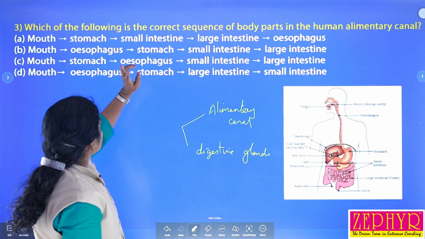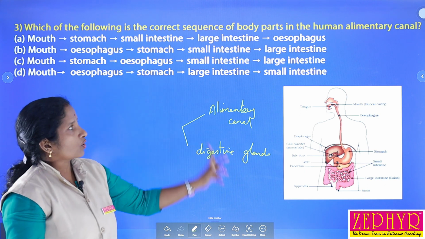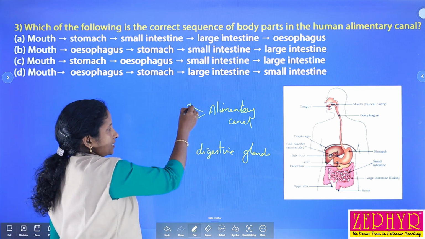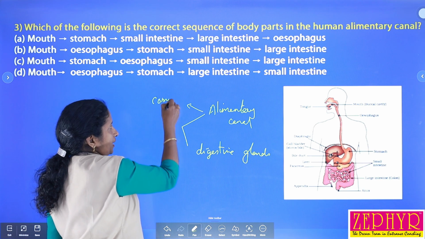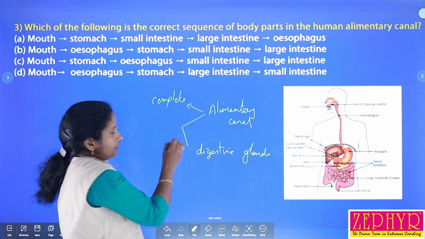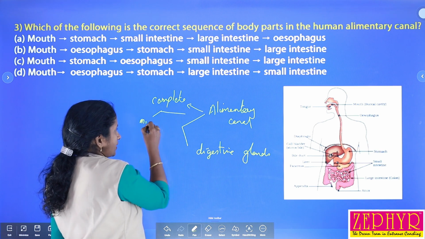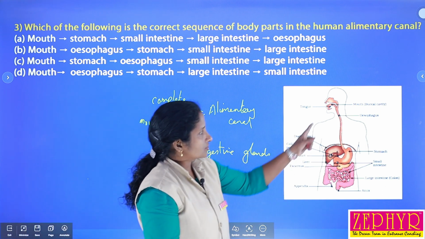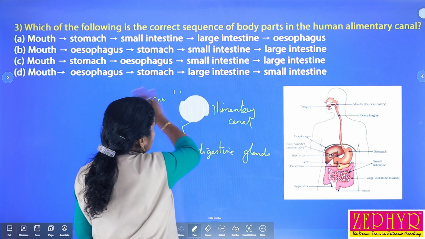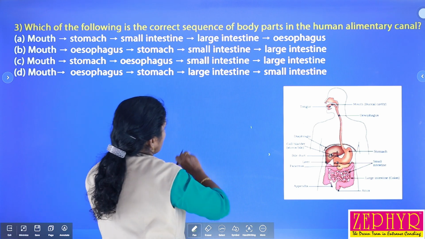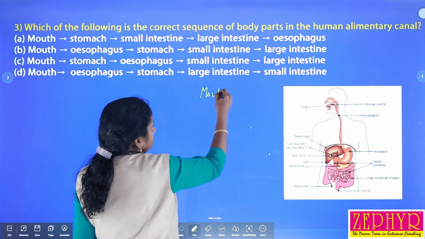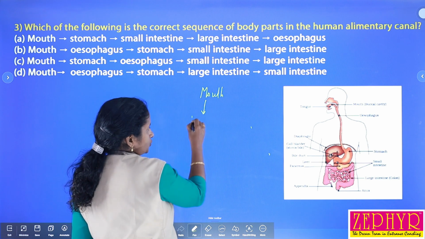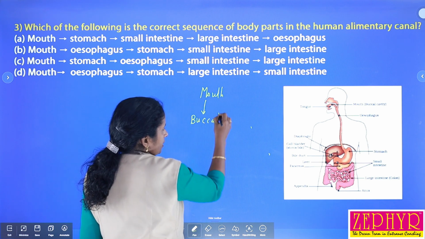So here the question is, which of the following is the correct sequence of body parts in the human alimentary canal? The human alimentary canal is considered the complete digestive system in which there are two openings, that is mouth and anus. Our digestive system starts from the mouth, and the mouth opens into the buccal cavity, the inner side of the mouth.